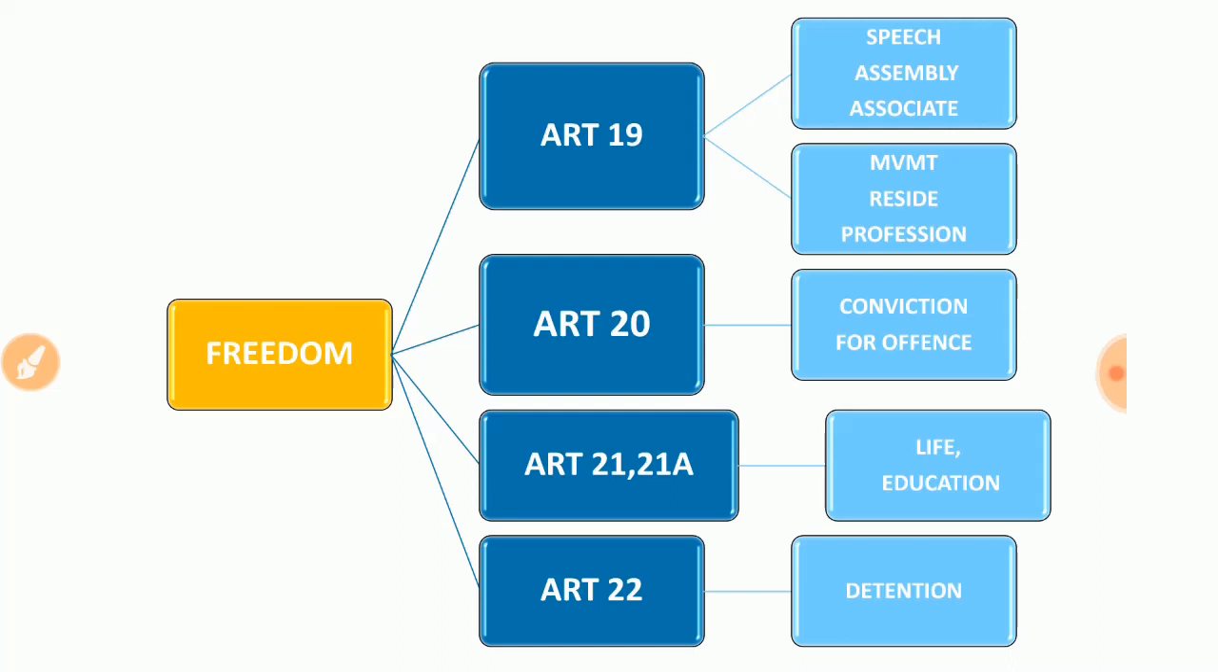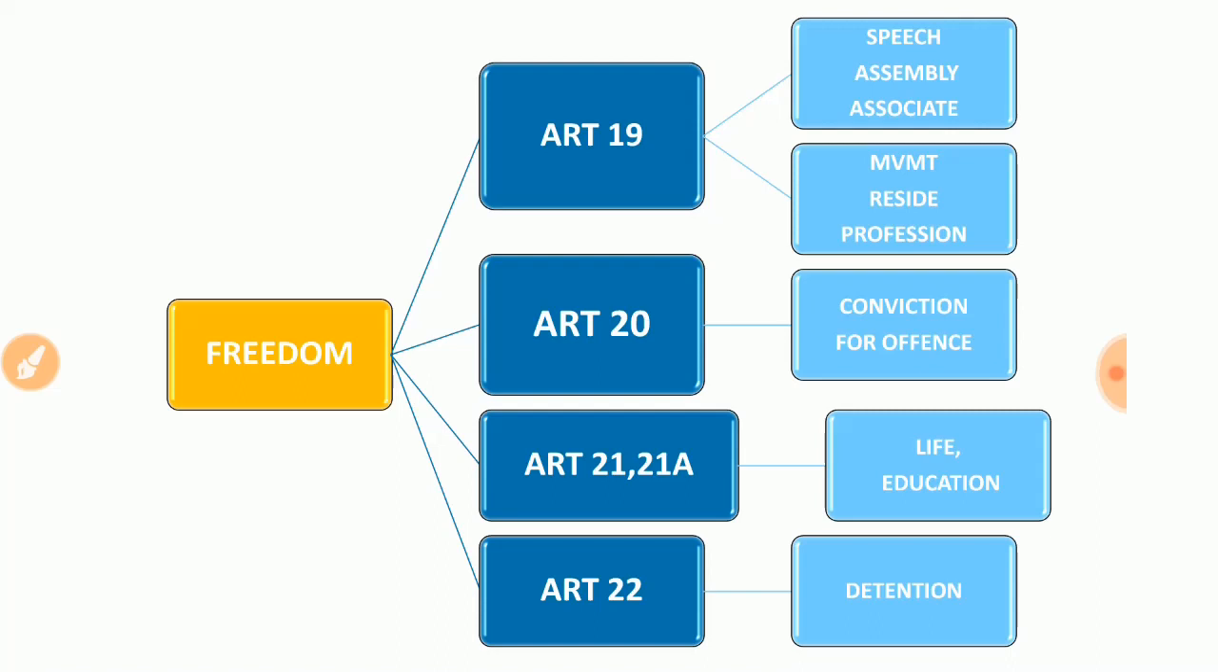Article 20, conviction for offense. Okay, and 21, and there is an addition there in 21A that was amended later. So Article 21 is about the right to life and liberty, and 21A is the right to education. It's very important, the right to education. Okay, so Article 22, detention.